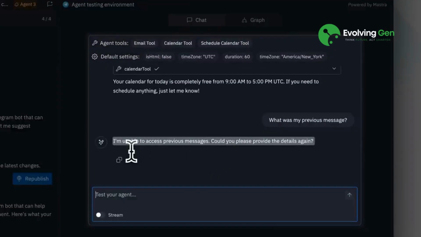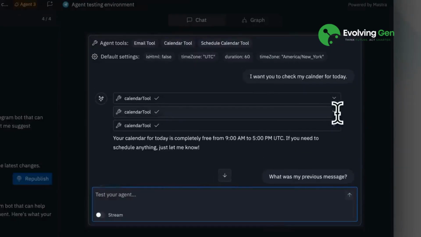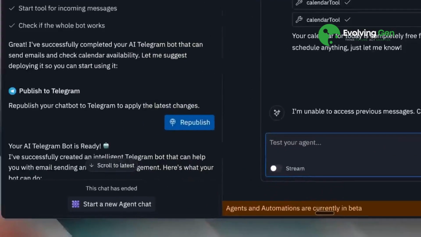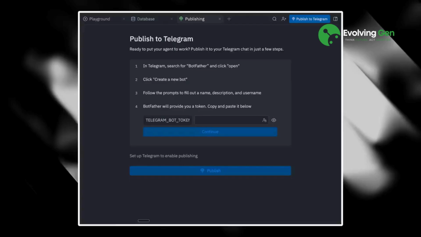Now, since this is for testing, they should have added the agent memory here as well, since I did face issues later on that could have been caught here. But since it's in beta, this improvement could come with future updates. After testing, you can publish your chatbot to Telegram. The publishing process differs between Telegram and Slack.